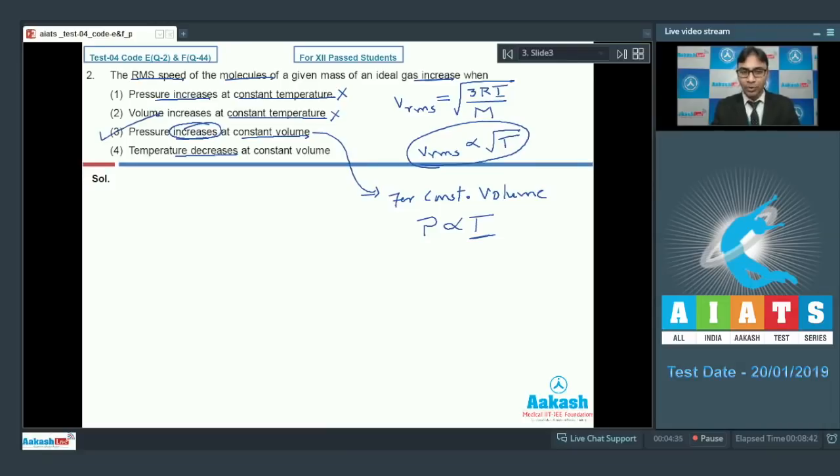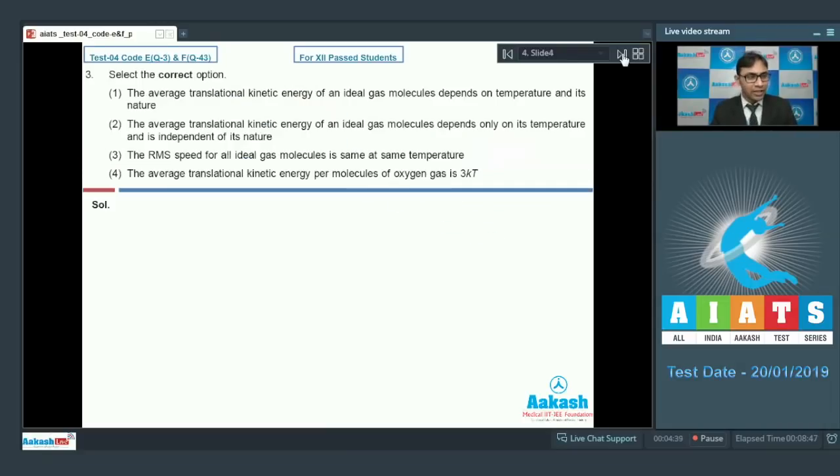Let's move to question number 3. It says select the correct option, so we have to choose the correct one. First option says that the average translational kinetic energy of an ideal gas molecule depends on temperature and its nature. So we know that there are 3 translational degrees of freedom for any molecule, right?